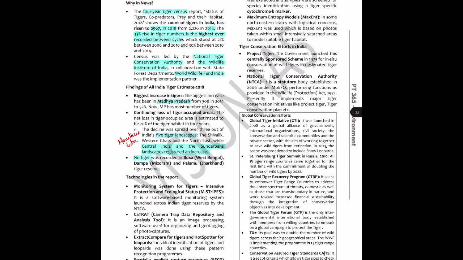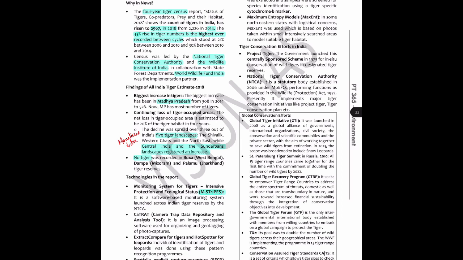So what are the technologies? Now, M-STRIPES for tigers: Monitoring System for Tigers, Intensive Protection and Ecological Status. This abbreviation is important, because they're not going to ask you in UPSC what is the monitoring system for tigers, intensive protection. They're going to ask you what is M-STRIPES, and they'll give you A, B, C, D, right? So your mind needs to be able to recognize this abbreviation.